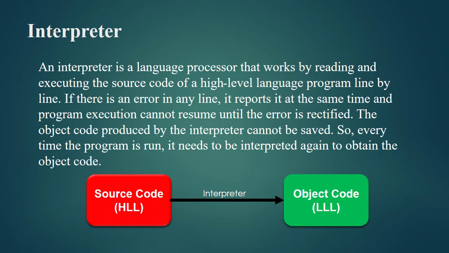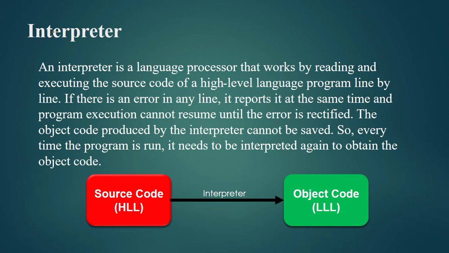Now let's read and understand. An interpreter is a language processor that works by reading and executing the source code of a high-level language program line by line. Fine. If there is an error in any line, it reports it at the same time and program execution cannot resume until the error is rectified. It means if there is any error, then your program will not run, but if you remove that error, then your interpreter will read and execute the next line.